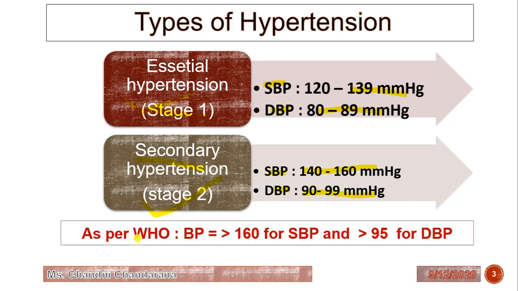Now, as per the World Health Organization, what is hypertension, or elevated blood pressure? When the blood pressure is above 160 for systolic and above 95 for diastolic, then it is known as hypertension.